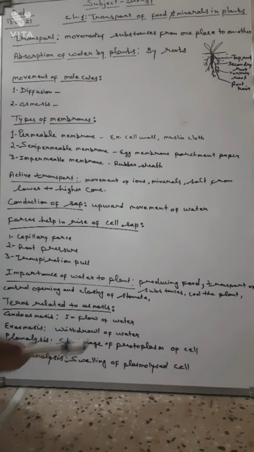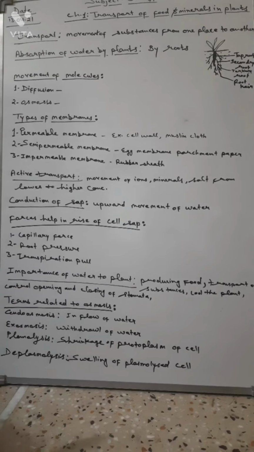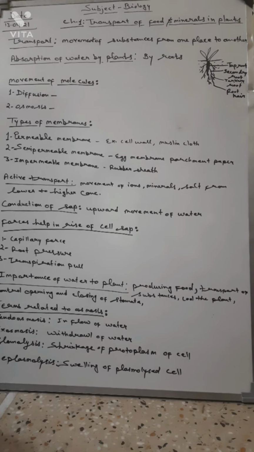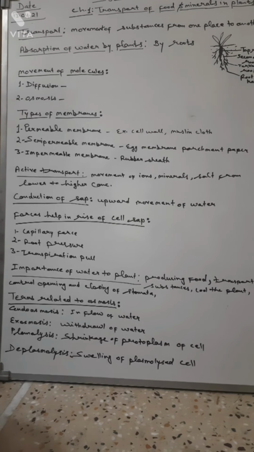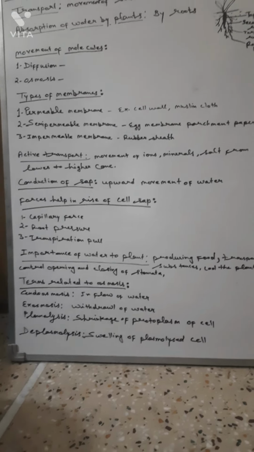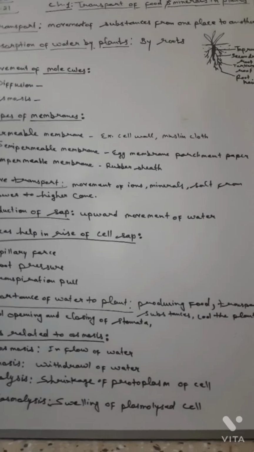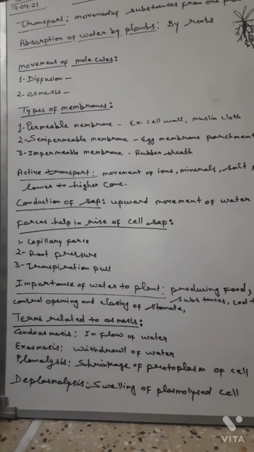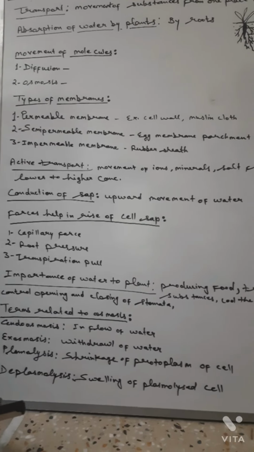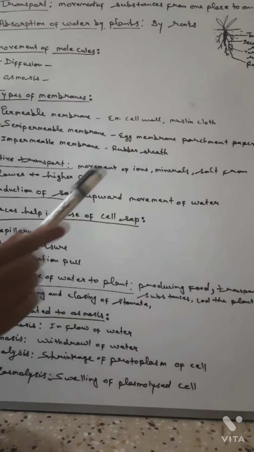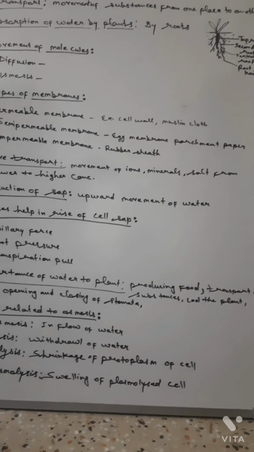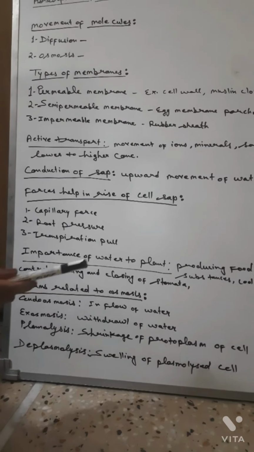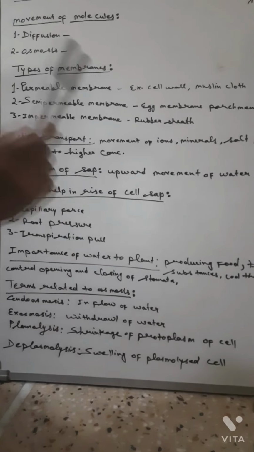Water also helps to transport and control transport of substances to all plant parts. Basically, all things in plants are transported by water. Water also helps to cool the plant, and to control opening and closing of stomata.